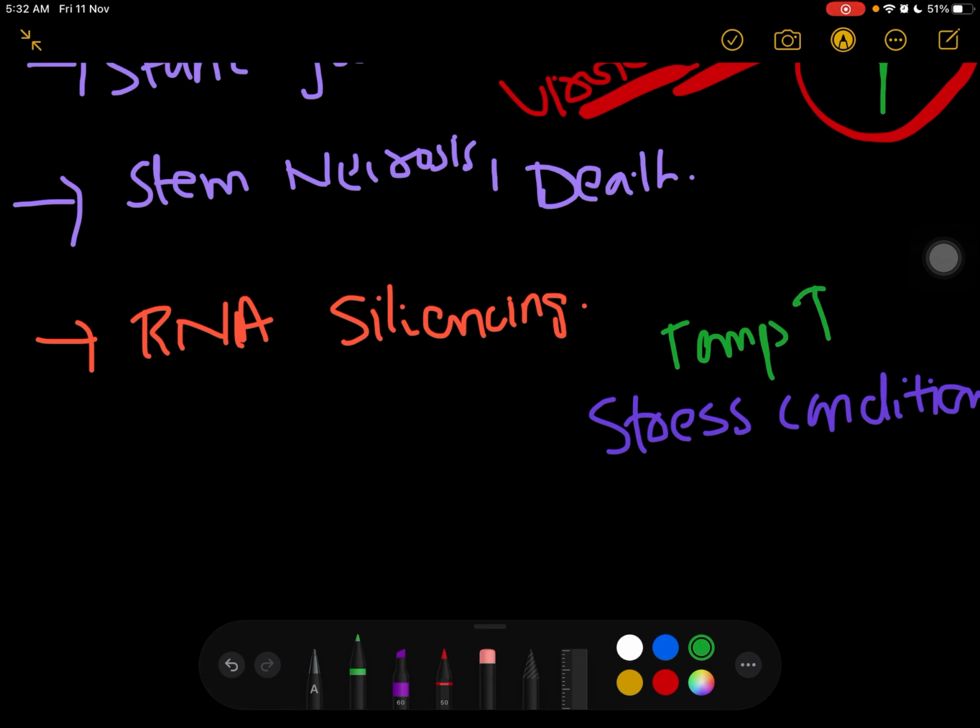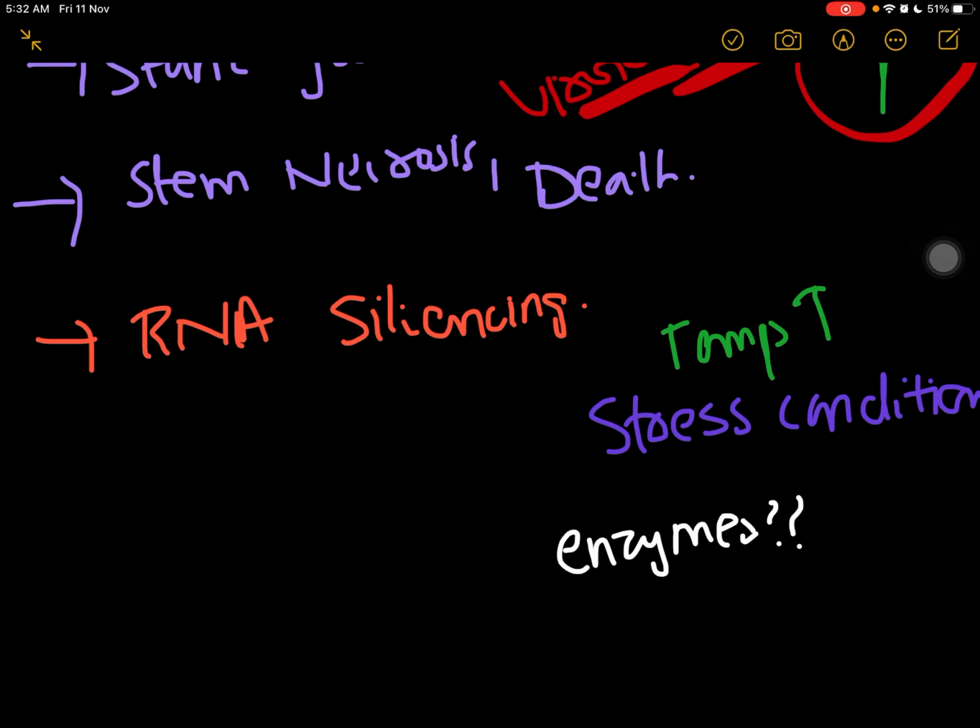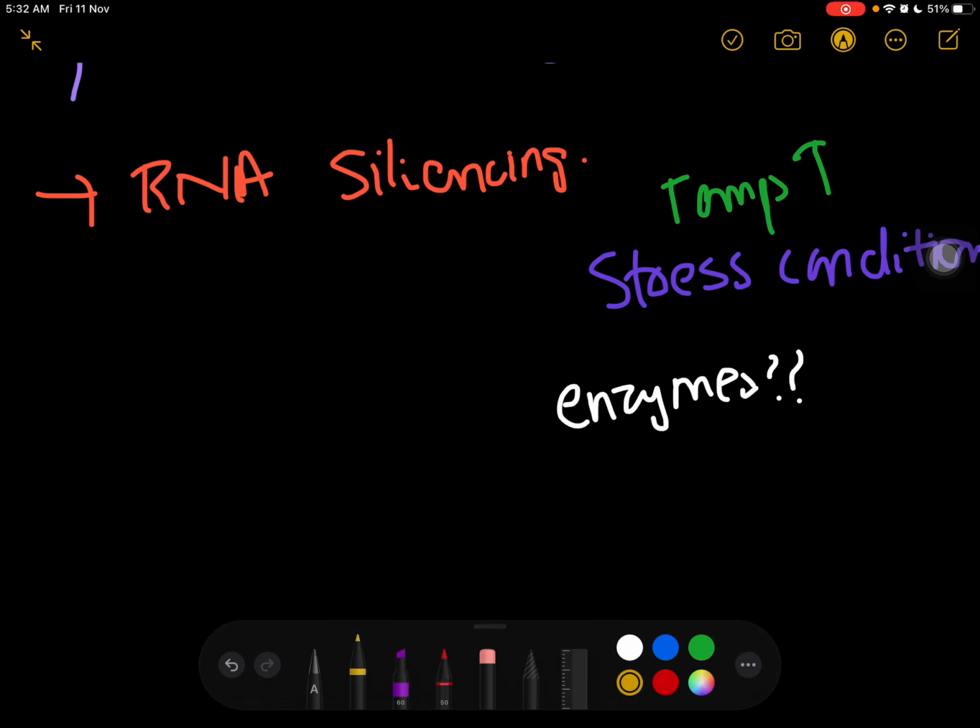So when the temperature is high, the enzymes will obviously denature, right?